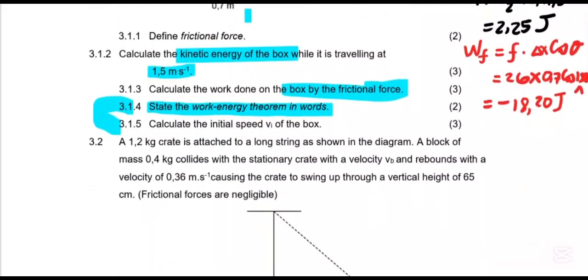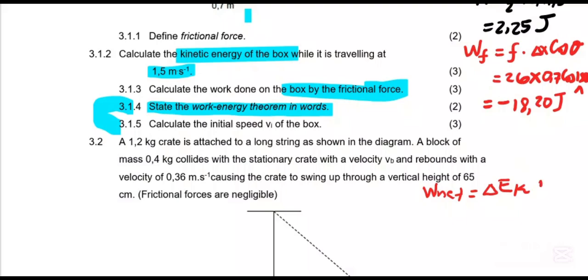The work energy theorem in words: the work done by a net force is equal to the change in an object's kinetic energy. So we are going to use this one.